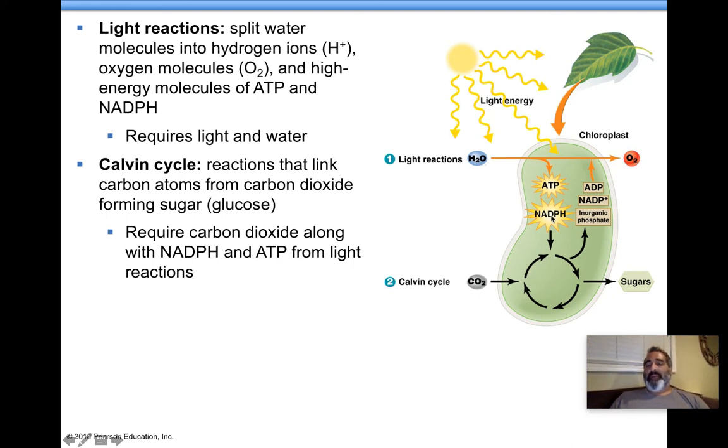These ATP and NADPH are used in the second part called the Calvin cycle. The Calvin cycle takes carbon dioxide from the air, along with these products, ATP and NADPH from the light reactions, and it takes them and produces sugars. So during which part is sugar made? During the Calvin cycle. Which part requires carbon dioxide? Calvin cycle. Which part requires water? Light reactions. Which part makes oxygen? Light reactions.